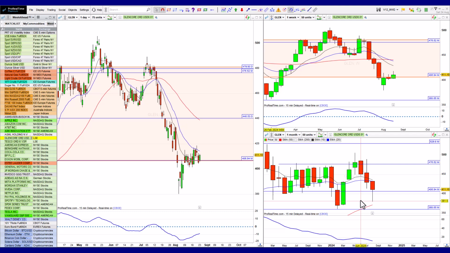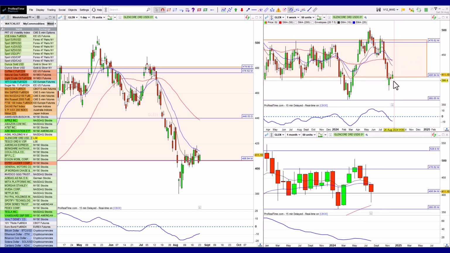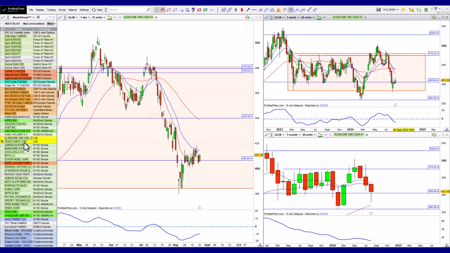Glencore stuck within its range over here on the low side. I was looking to see if we'd get a bit of a bounce off that. So far we have, but we're still sitting at the bottom of that range. There was a breakout, so let's just correct this, and let's just bring this down to, that's probably a more, or if we just want to put it there, it's a more honest representation of it. There's an inner range here, so you often get an inner range and a central axis and an outer range. We're sitting here at the edges of that inner range.